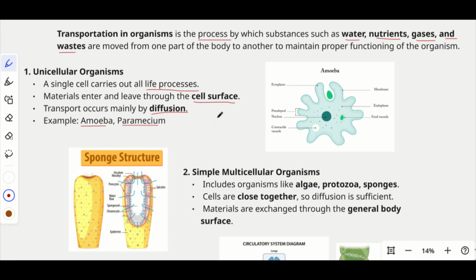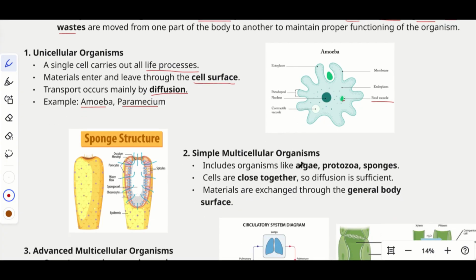for unicellular organisms. So here for amoeba, you can see the cell membrane and the inside endoplasm. When the food enters, it forms a food vacuole. You can see the food vacuole here, and then the nucleus is here. Everything is inside this single cell. Once digestion is completed and the needed nutrients are absorbed, the waste is excreted through the same cell membrane. So that is about unicellular organisms.